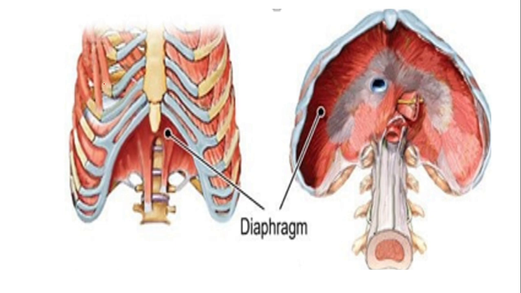Look at the ribs, the rib cage. I already discussed this rib cage. Lungs are present inside the rib cage, one on the right side and one on the left side. Here, this rib cage is lined with muscles. These muscles are called intercostal muscles.